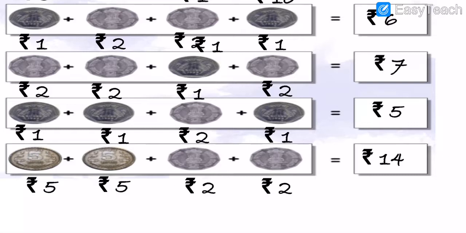If it is a 10 rupee coin, write 10 rupees. If a 5 rupee coin is there, write 5 rupees in the circle. And compulsorily you have to make the sign of the Indian rupee, Indian currency.